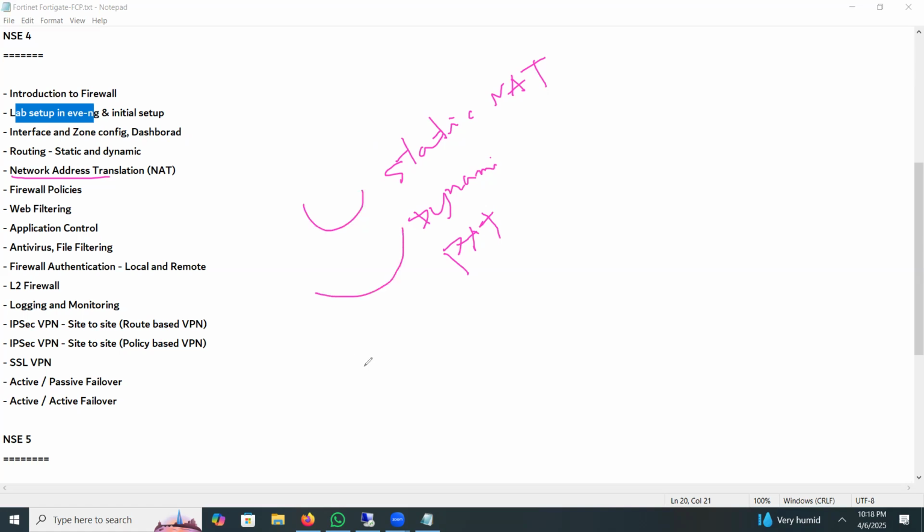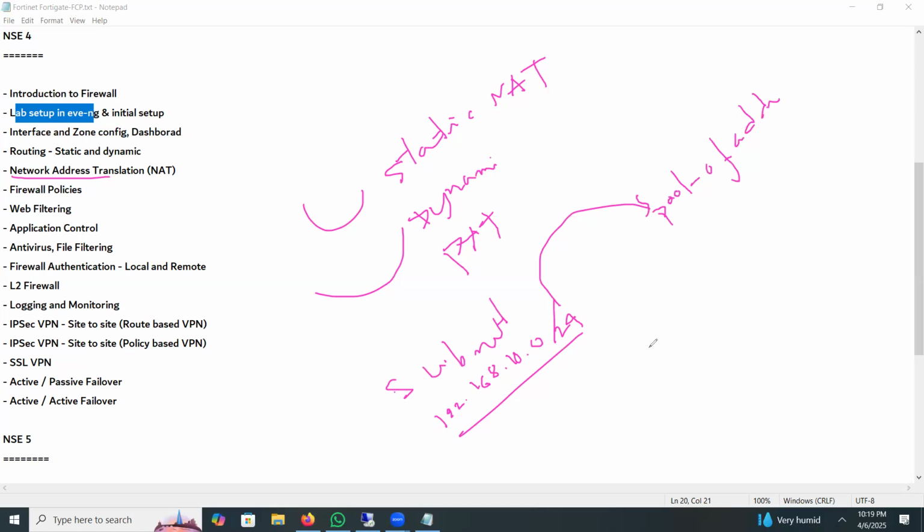In dynamic NAT, suppose inside we have a subnet, something like 192.168.10.0/24. This is your inside subnet, and it should be translated to a pool of addresses outside, not only a single IP.